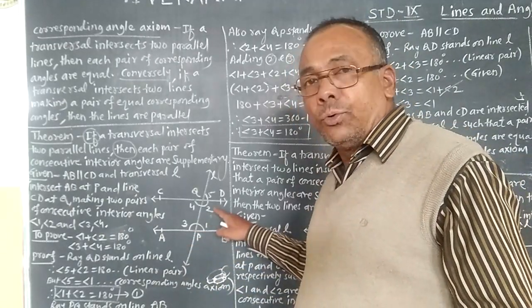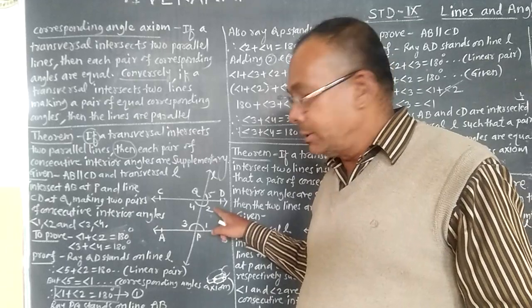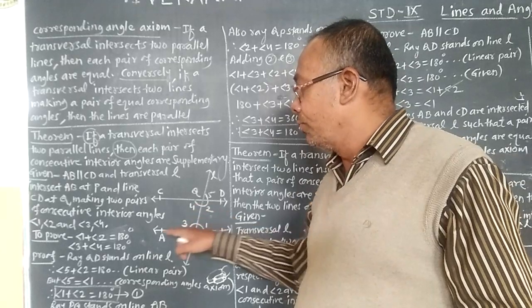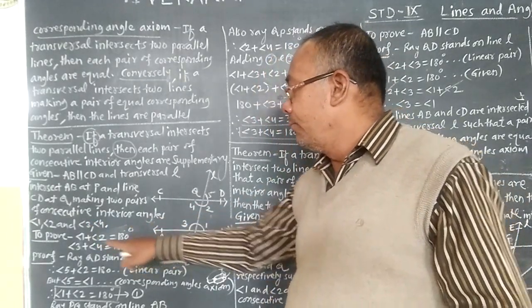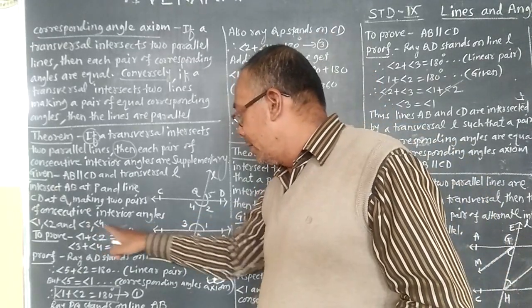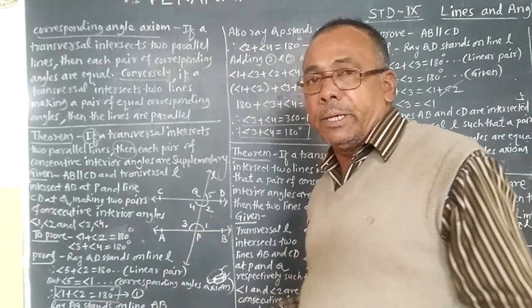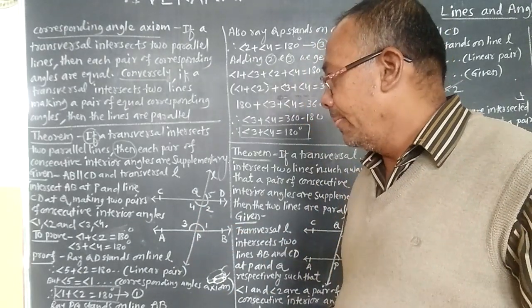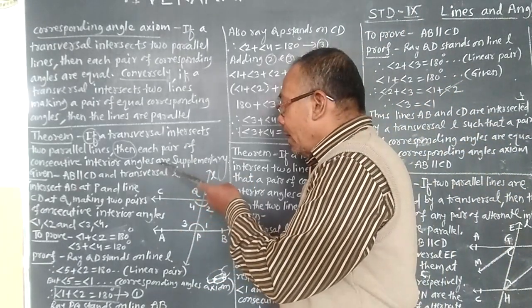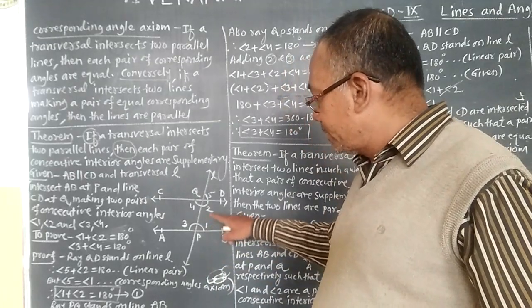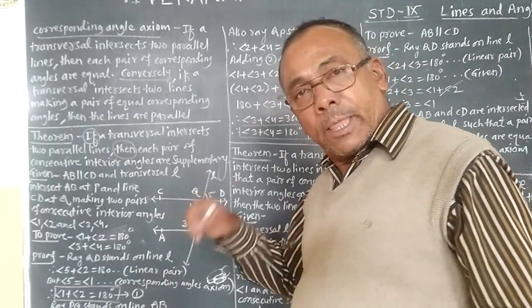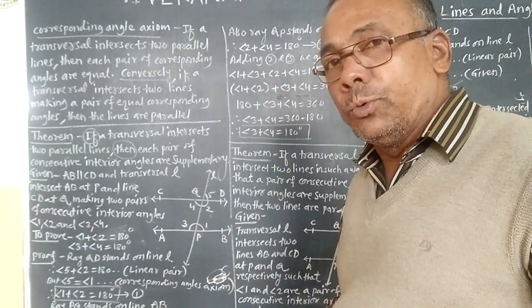Angle 1 and angle 2 are conjugative interior angles, and the other pair is angle 3 and angle 4. Now we have to prove that each pair is supplementary, means angle 1 plus angle 2 is 180 degrees. Similarly, angle 3 plus angle 4 is also 180 degrees.